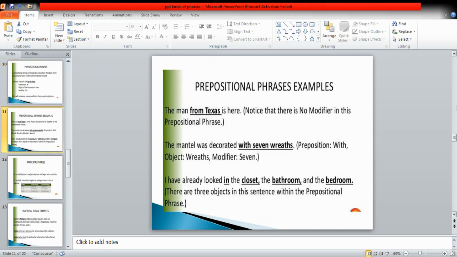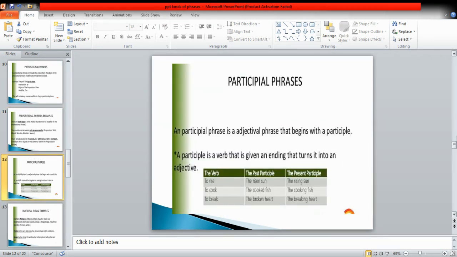Now we have some other examples over here, like from Texas, with seven reeds. In both of these examples, the phrases are beginning with a preposition, so they are called prepositional phrases. Then we come to the next phrase, and that is participle phrase.